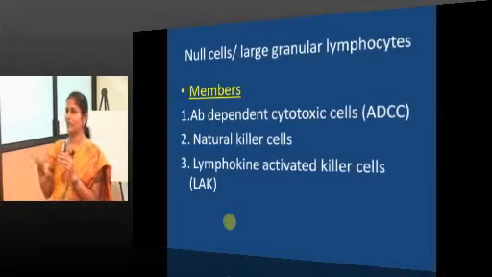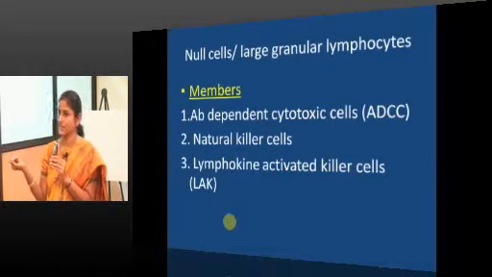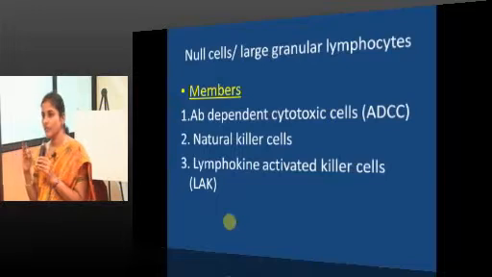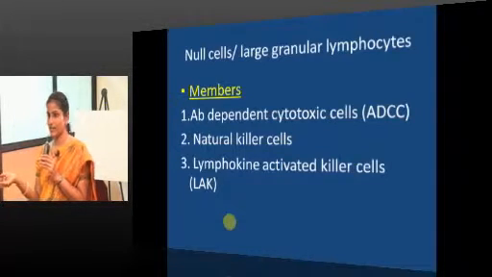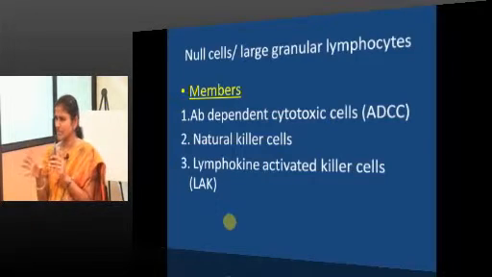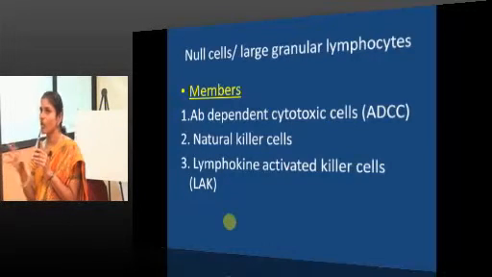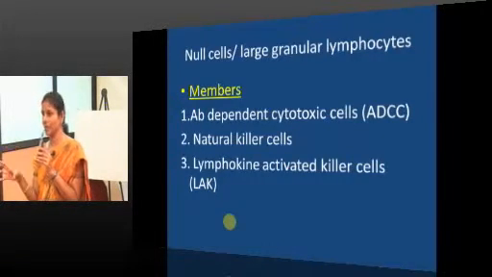The members of this family include antibody dependent cytotoxic cells, natural killer cells and lymphokine activated killer cells. What do we mean by antibody dependent cytotoxic cells? These cells can damage a cell, but only when the cell is coated with antibody.